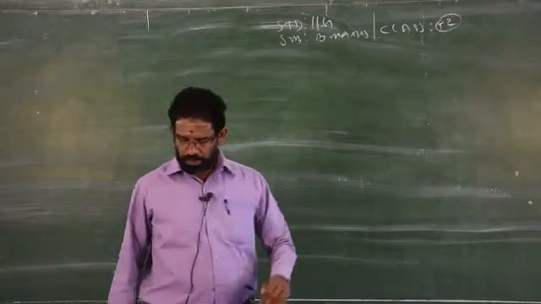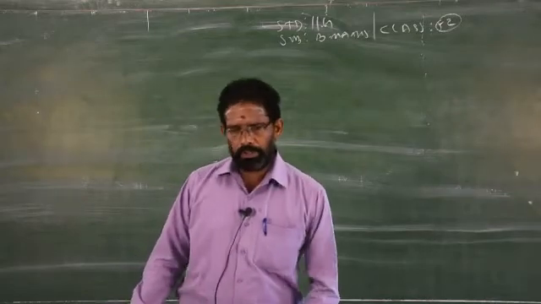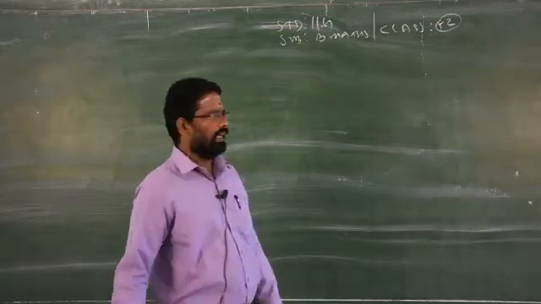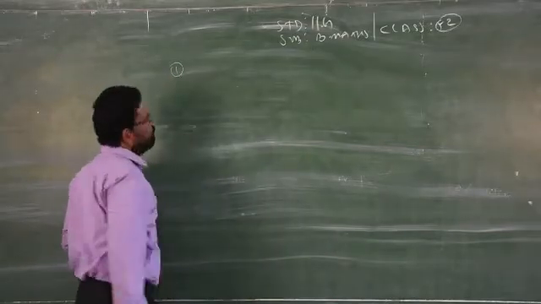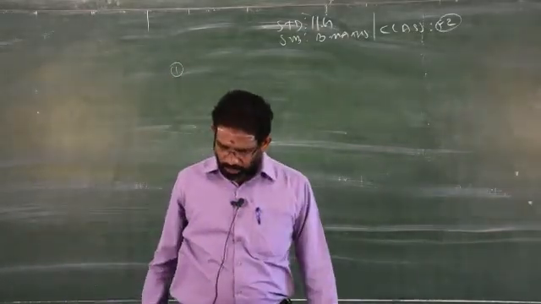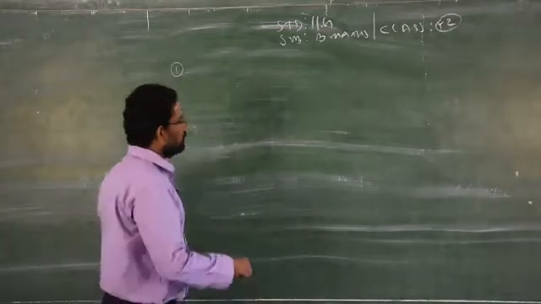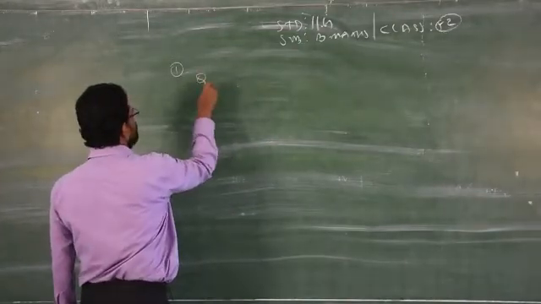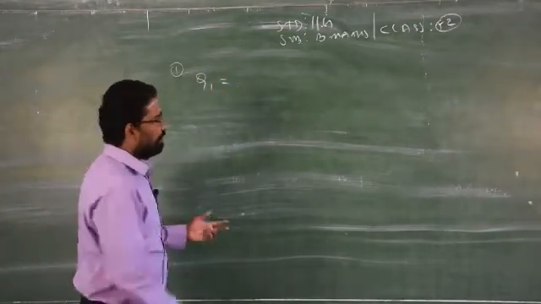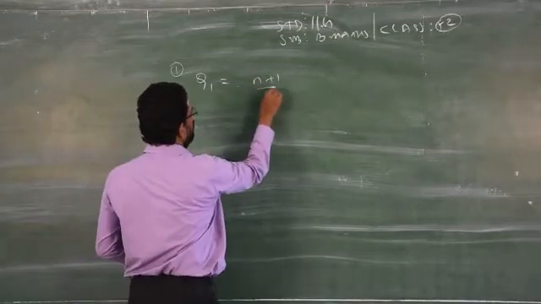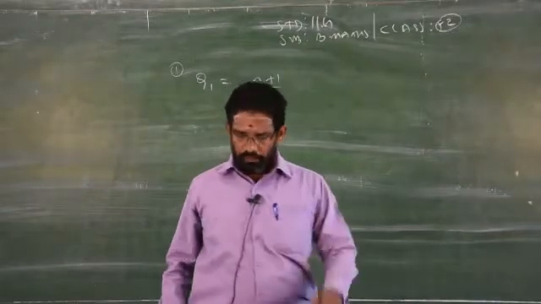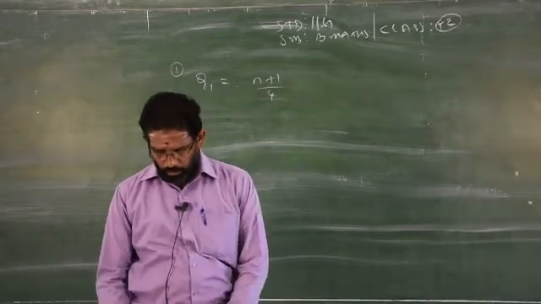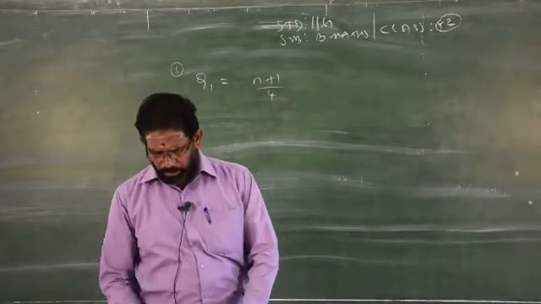Clear? So now we'll start with the quartile formula. Quartile means divided by 4. For ungrouped data, we have the formula to find the first quartile, Q1. Q stands for quartile. For Q1, the formula is (n plus 1) by 4. This is the formula to find the first quartile. And the third quartile is very simple to find out.